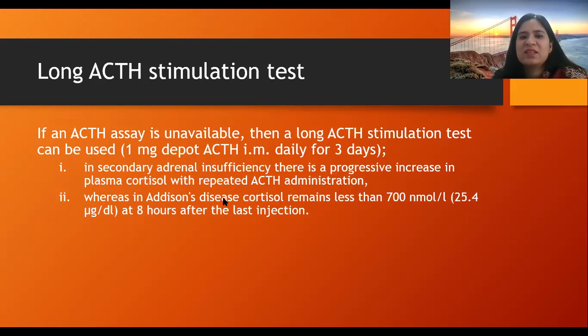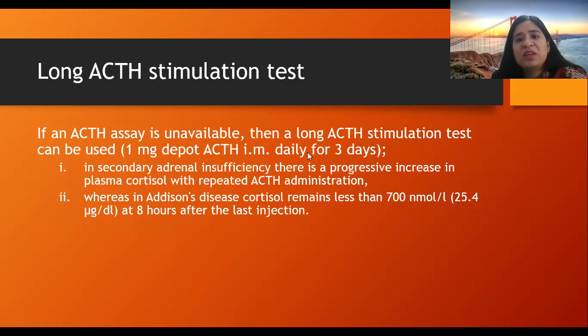Whereas in Addison's disease, in which the adrenal glands are damaged, the cortisol will remain less than 700 nanomoles per liter at 8 hours after the last injection, right? So in secondary, after ACTH administration, the plasma cortisol will increase, but in Addison's disease, it will remain less than 700 nanomoles.